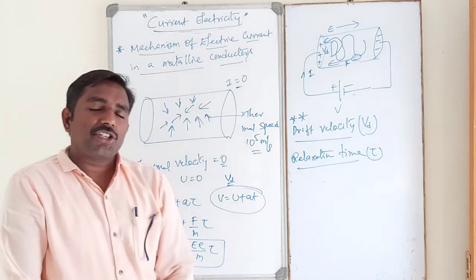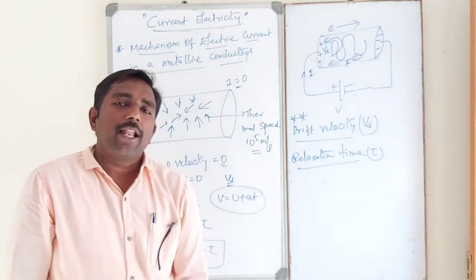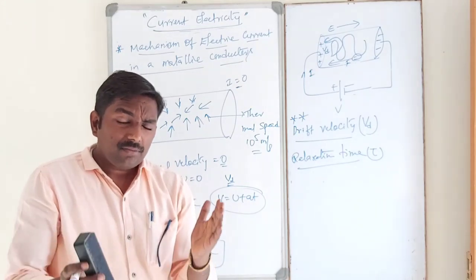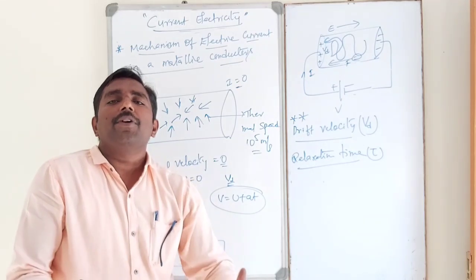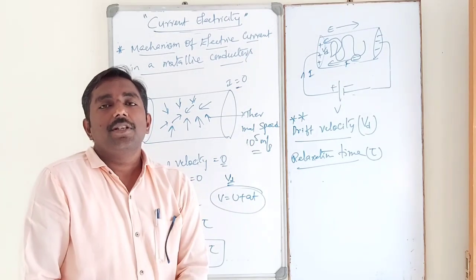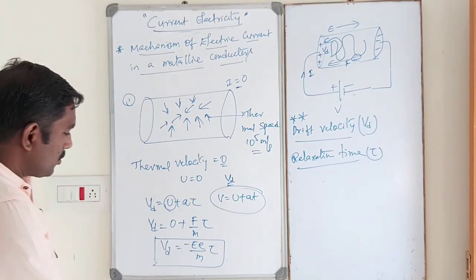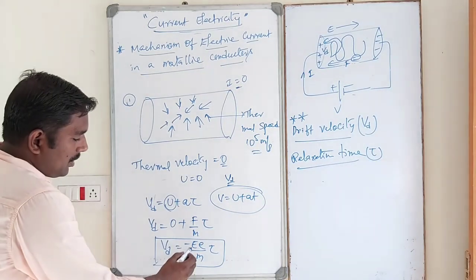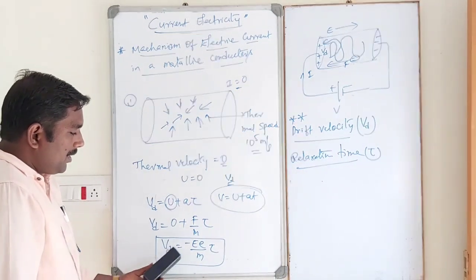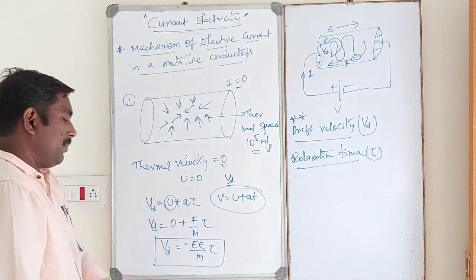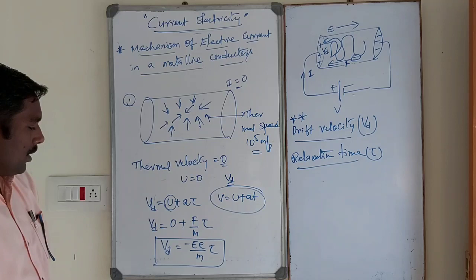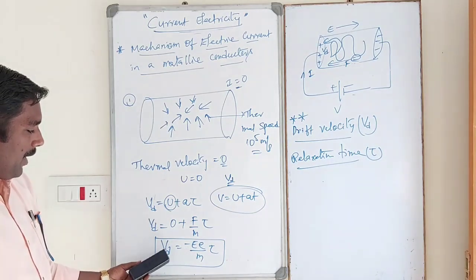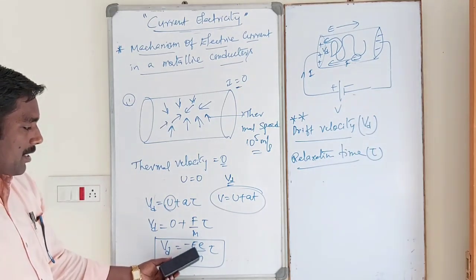What is meant by relaxation time? The time interval between any two successive collisions is called relaxation time. Please remember it. This is the drift velocity, which is very important: Vd is equal to minus eE tau by m. The negative sign indicates that the drift velocity of the electron is opposite to the direction of the electric field.